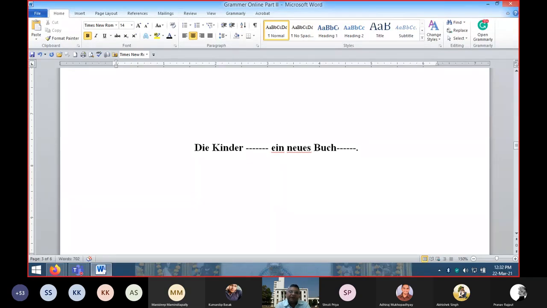Okay, try this one. Die Kinder dash dash dash ein neues Buch dash dash dash. Die Kinder kauft ein neues Buch heute. There is a mistake. Die Kinder kaufen. Yes, right.